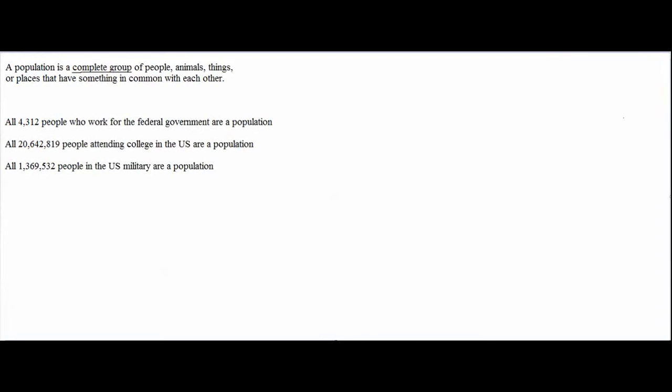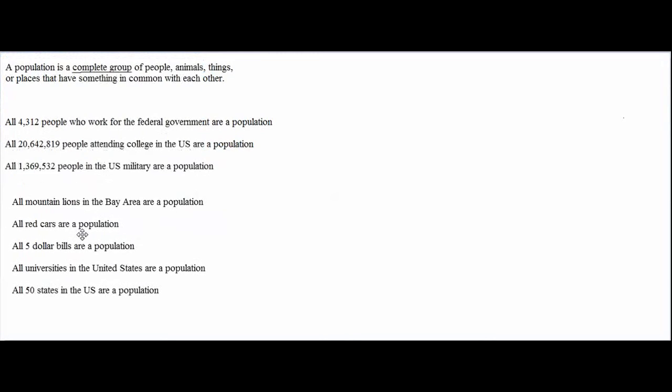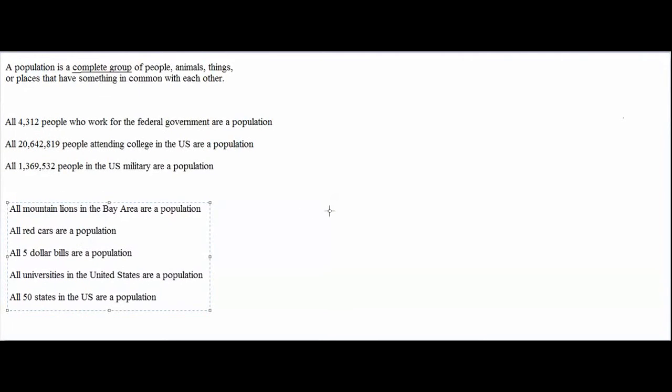We need to remember that a population doesn't have to be a population of people. A population could be a population of animals, things, or places. All mountain lions in the Bay Area are a population of animals. All red cars are a population of things. All $5 bills are also a population of things. All universities in the United States are a population of places. And all 50 states in the U.S. are also a population of places.